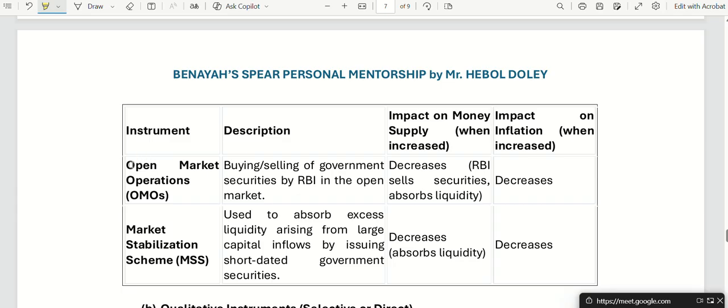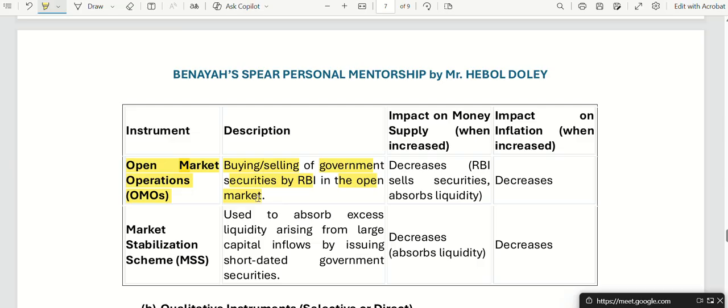The next one is called open market operations, OMOs. What is it? It is the buying or selling of government securities by RBI in the open market. When government securities are sold or bought by RBI, that is called open market operations.